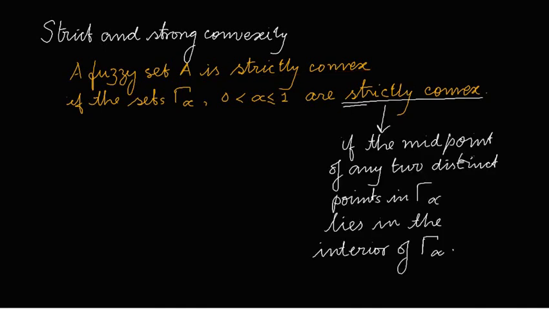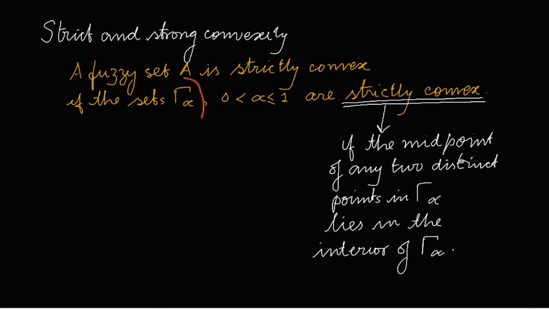And what do we mean by strictly convex? For this set gamma alpha, we mean that if the midpoint of any two distinct points in gamma alpha lies in the interior of gamma alpha, then we will say that this gamma alpha is strictly convex.